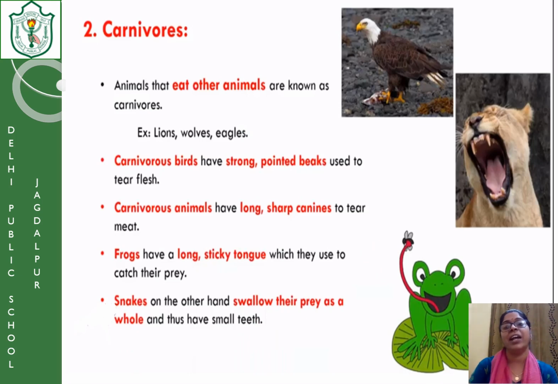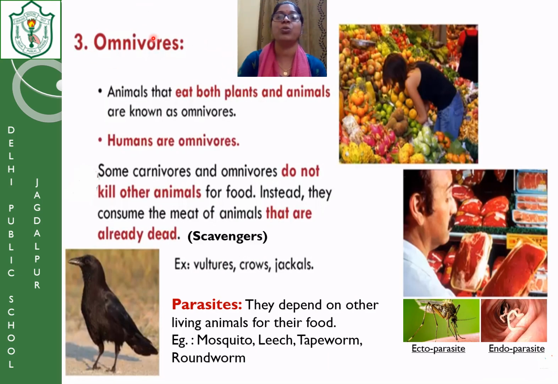Then the next category is the omnivores. Omni means all. So the animals that eat both plants and animals are called omnivores. You can see we include ourselves in the omnivores. Like we eat plants, we eat flesh also, meat, chicken, everything. So animals that eat both types of food are called omnivores.